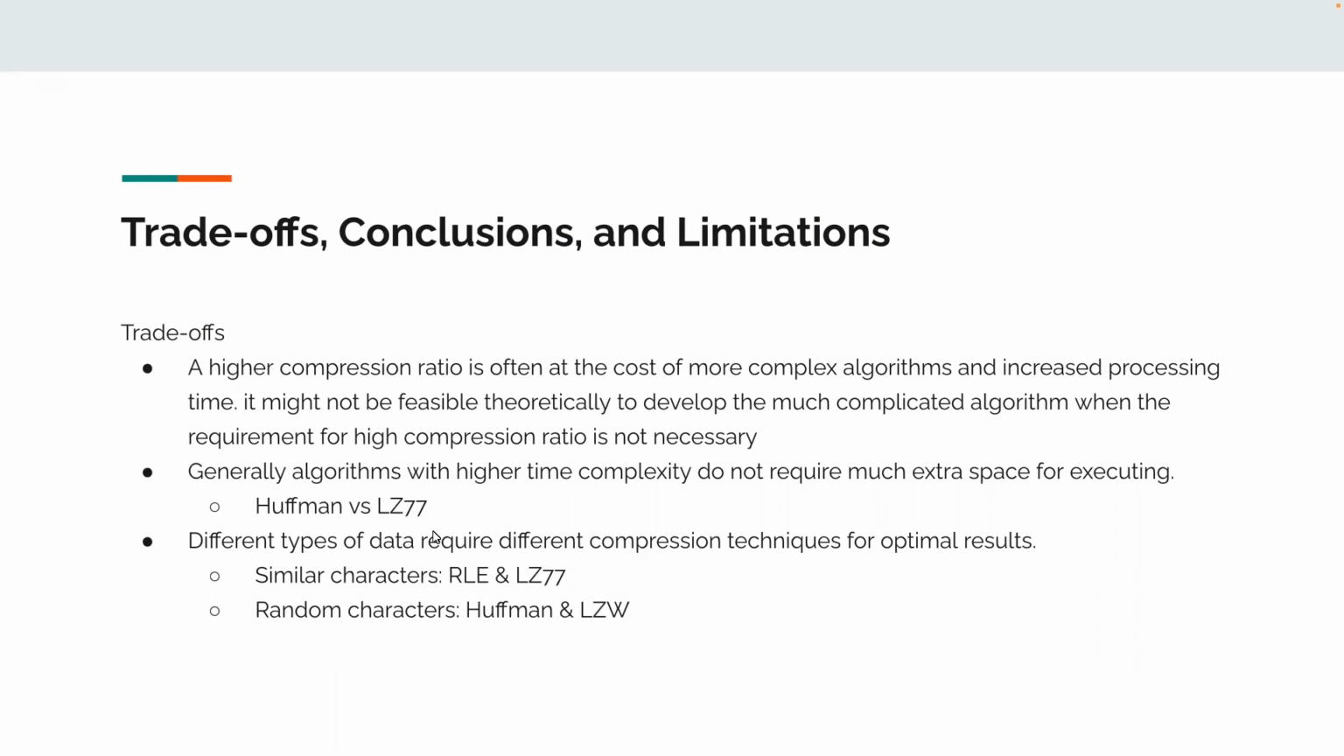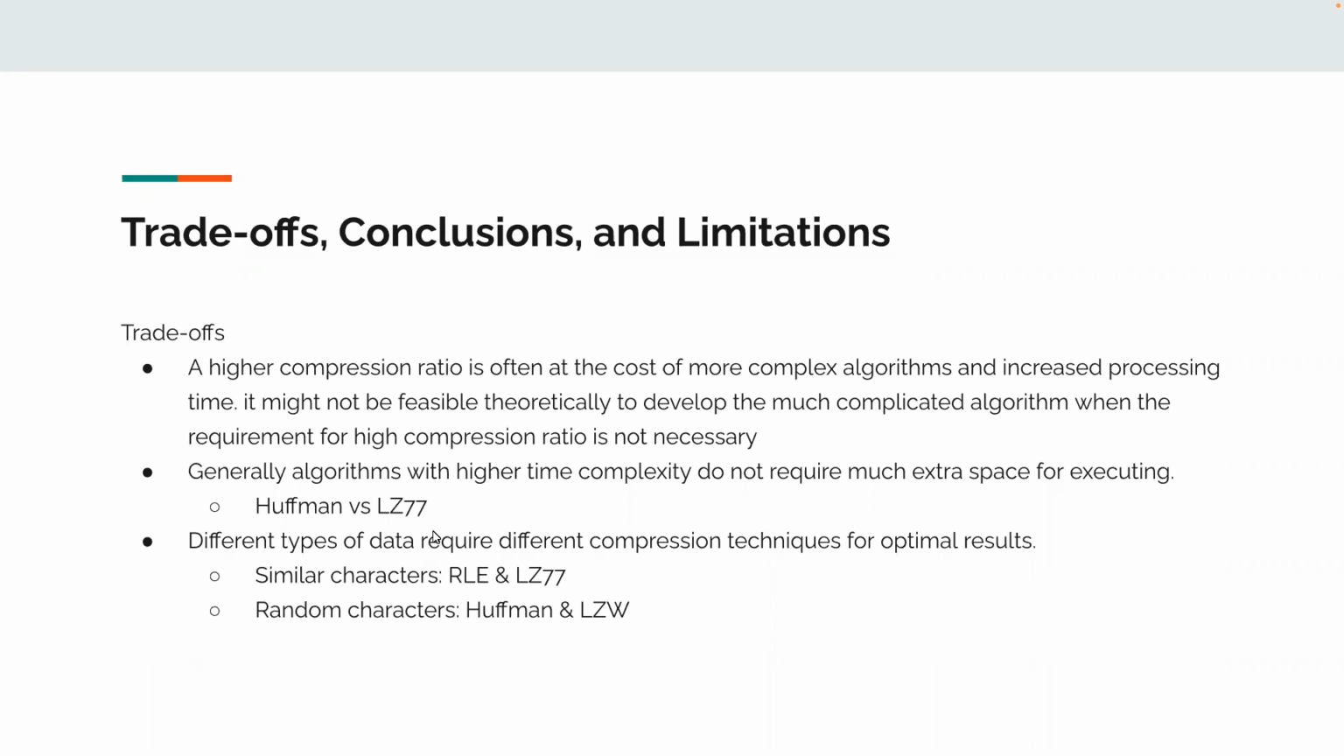But it turned out that a very high compression ratio often results in a much more complex algorithm with a very difficult implementation. For example, Huffman requires about 400 lines of code, whereas LZ77 only needs about 50. So sometimes maybe the high compression ratio is not really necessary, and it pushes people to choose the right algorithm instead of pursuing the very high compression ratio.